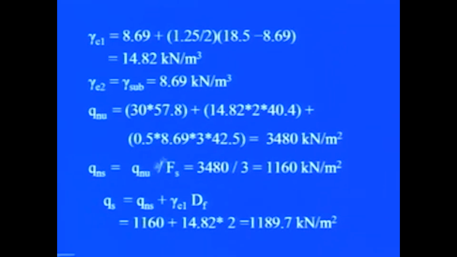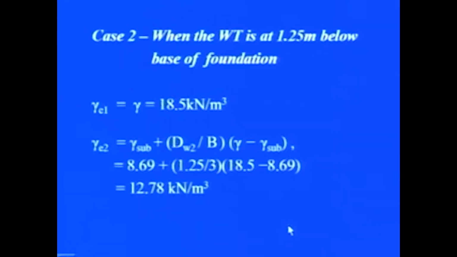When we substitute all these values along with the bearing capacity factors, we find Q net ultimate comes out to be 3480 kilonewton per meter square, and Q net safe as Q net ultimate divided by factor of safety as 1160 kilonewton per meter square, and hence Q safe as 1189.7 kilonewton per meter square.